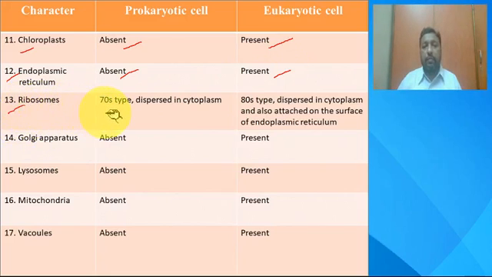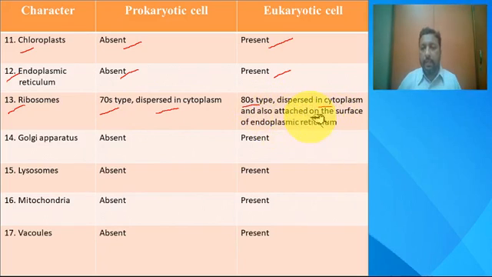Another one is the ribosomes. The smaller ones, the 70S type of ribosomes, are dispersed in the cytoplasm, whereas the larger ones, the 80S type of ribosomes, are present in the cytoplasm as well as attached to the surface of the endoplasmic reticulum. That's why it is termed rough endoplasmic reticulum in eukaryotic cells.